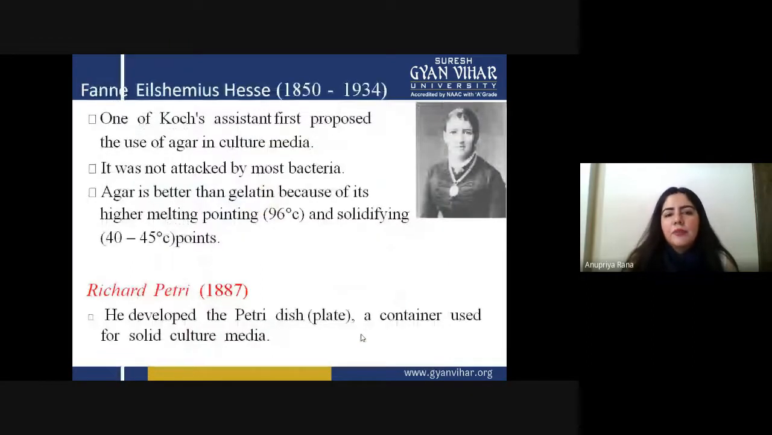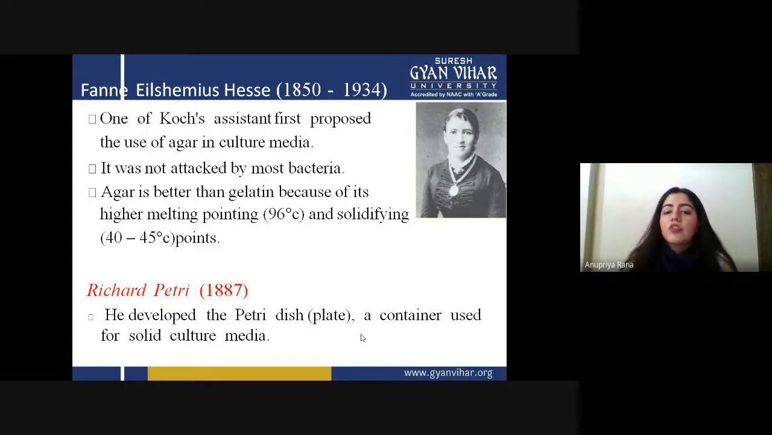Now, Fanny Hesse. In 1850 to 1934, she was an assistant and proposed the use of agar in culture media, as she saw that Koch was using gelatin. She had something in mind: we can use something else to make culture media better. So she used agar in culture media, and it was not attacked by most bacteria. Even in today's world, for making cultures we use agar as the gelling agent.